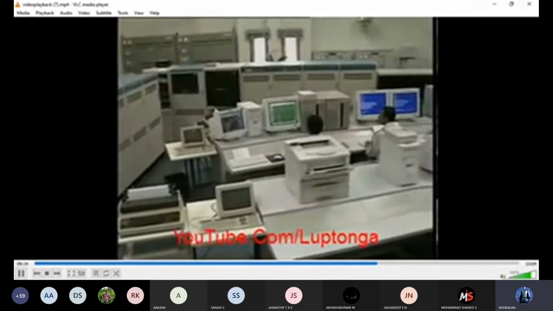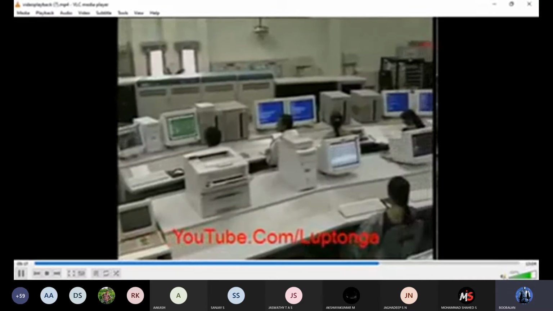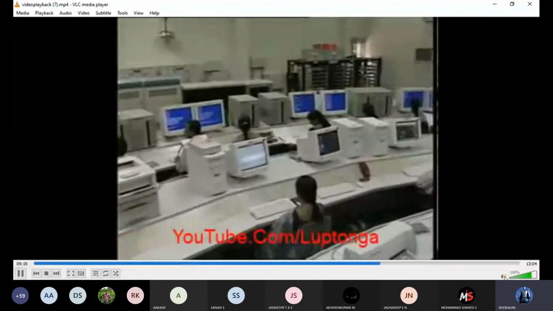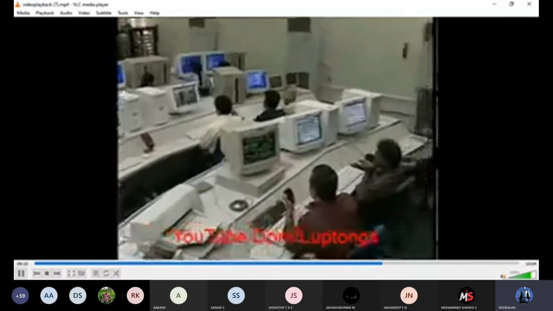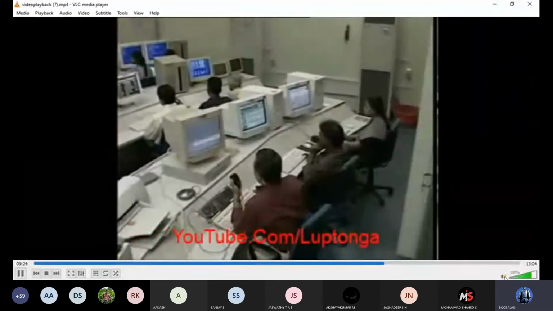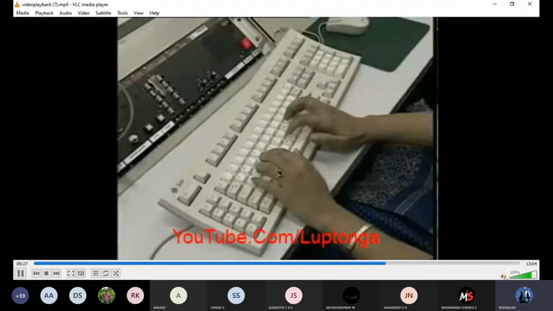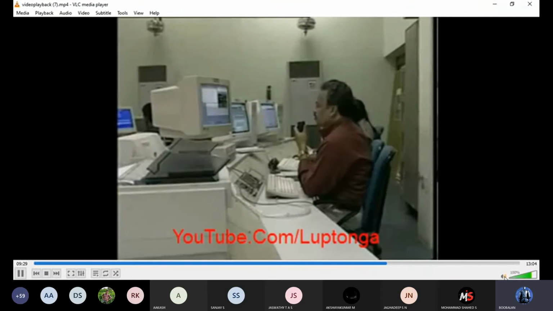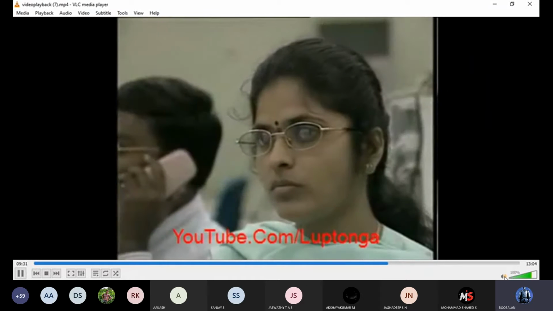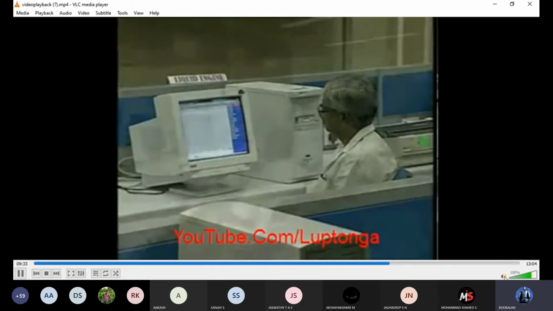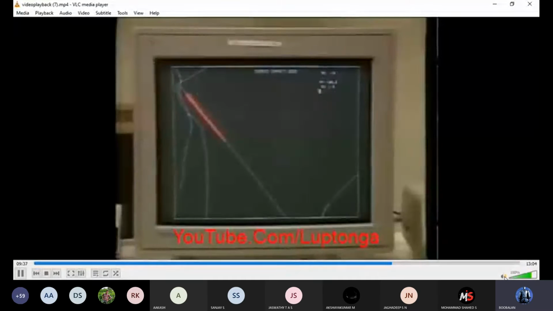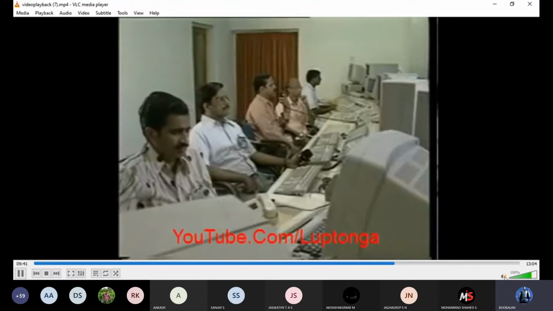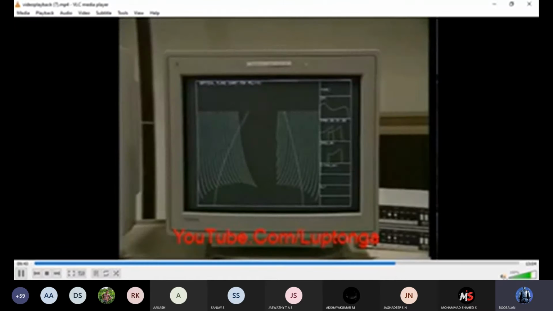A network of computers provides the real-time data processing support of tracking and telemetry. The Mission Control Center and Range Safety Console are all linked to this computer network for instantaneous data processing and display of the information. The Range Safety Officer keeps vigil on the flight trajectory and in case of gross malfunction, gives destruction command to destroy the vehicle safely over the deep sea.